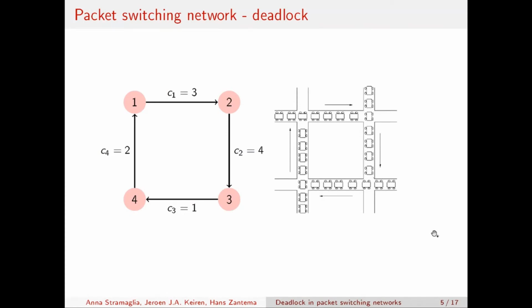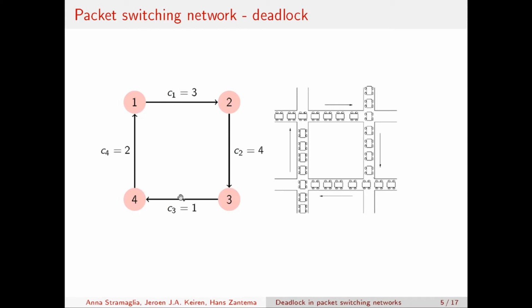So let's see now an example of a deadlock situation in this small packet switching network. This is still a packet switching network with 4 channels and 4 terminals. And we see that all of the channels are filled in by a value, by a message, but none of them will be able to reach its destination because every channel is blocked by the next channel.